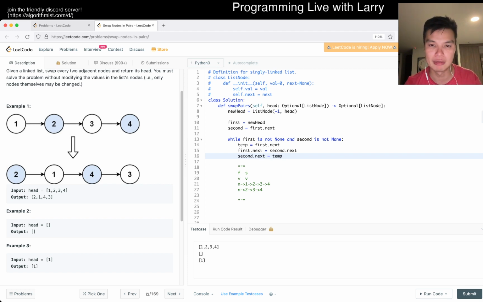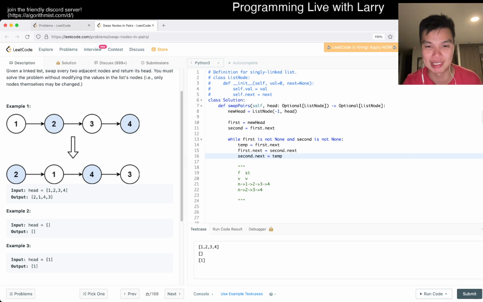But then, what happens here, right? So temp is equal to the same thing that s is. Did I mess that up? No. Yeah, first dot next. So first is node. So temp is going to be the same as where the s is, right? Yeah. Wait. This is very easy to get wrong.